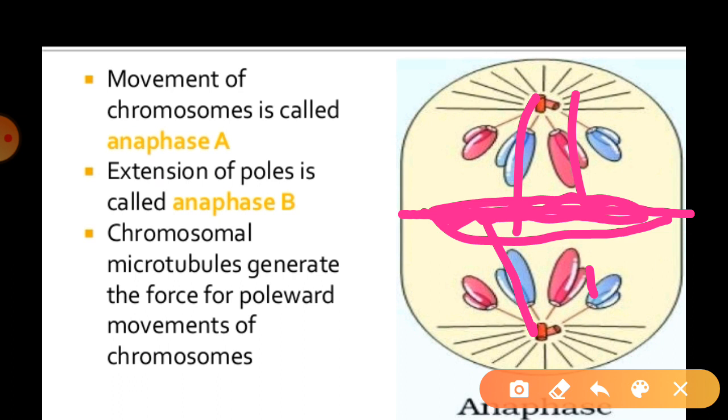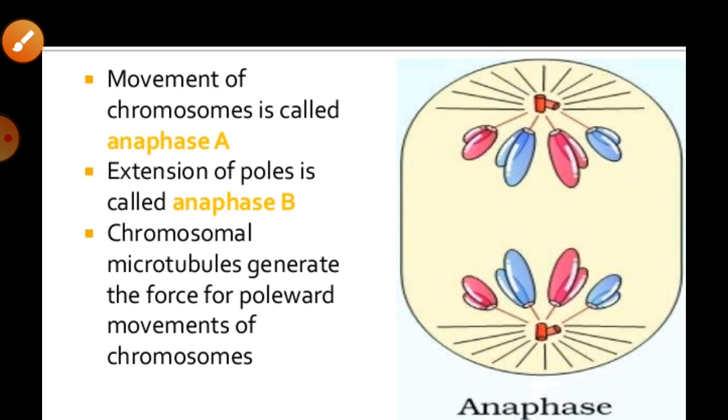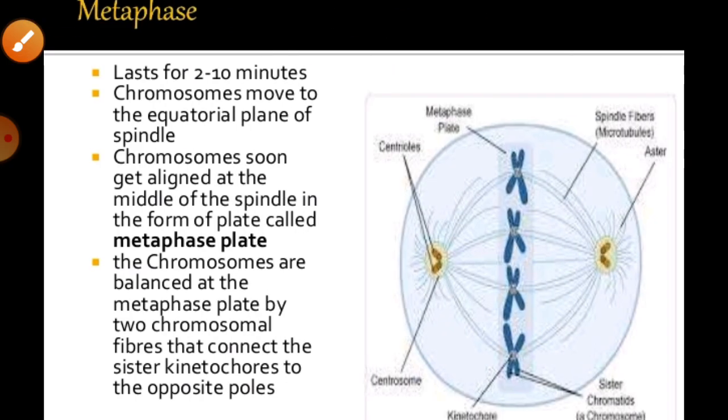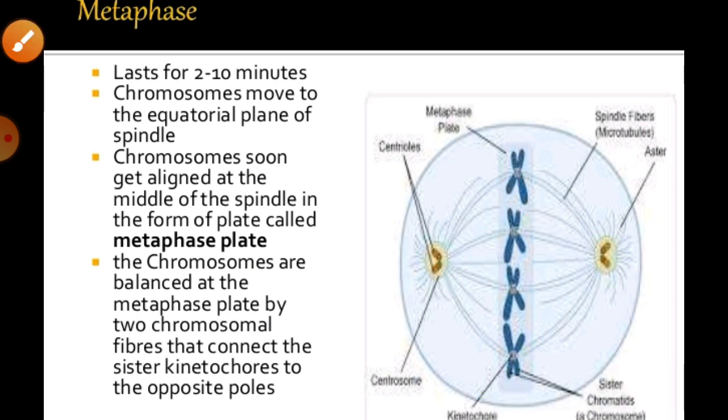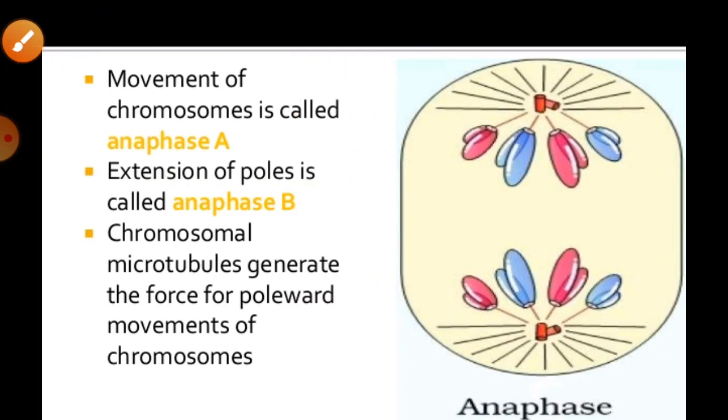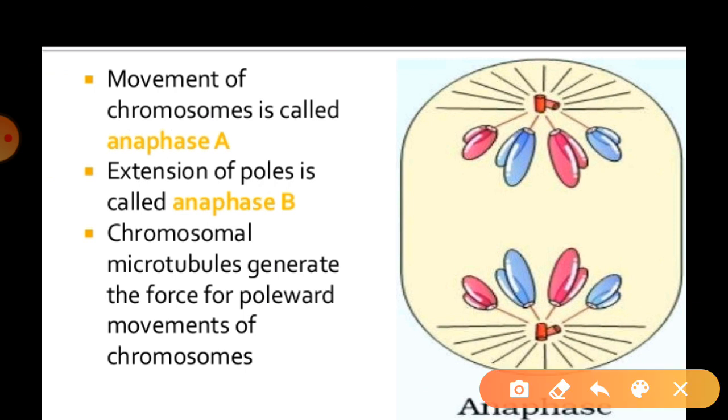Opposite poles, as you have seen in the diagrams in the metaphase stage. Opposite poles means this one can go toward this side and this one toward that side, because the centromere has separated. Okay, so with the help of this they start to separate out, breaking down evenly. You can just see that this is the whole chromosome, this is the whole chromosome, this is the whole chromosome.